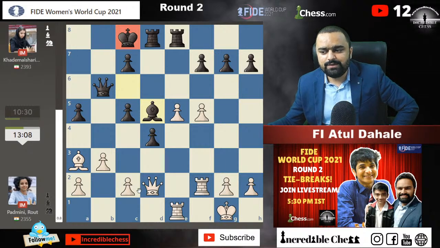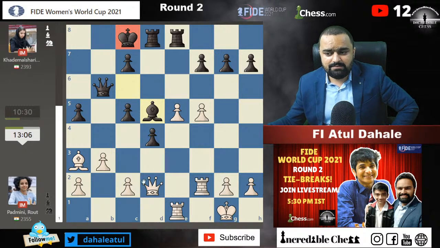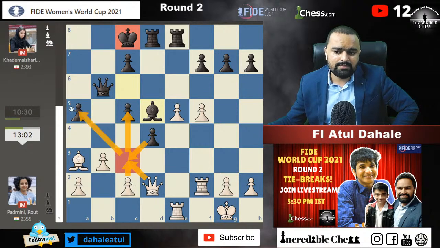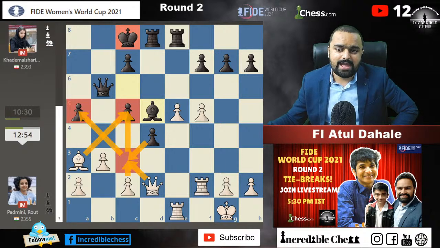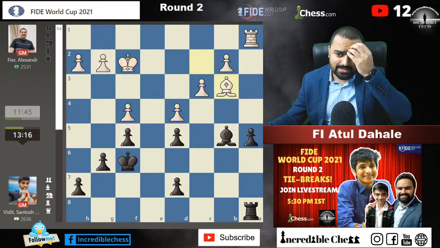The moment Padmini gets the initiative in this situation, maybe she will try to play c3, and if this is exchanged, then the pawn on c5 will be under attack. So guys, we will keep an eye on Padmini's game also, because this is a very important game for us as Indians, and the other games are obviously there.